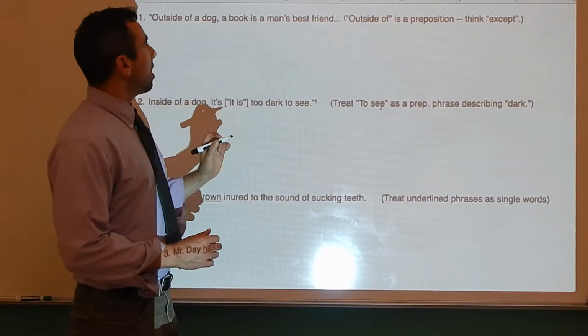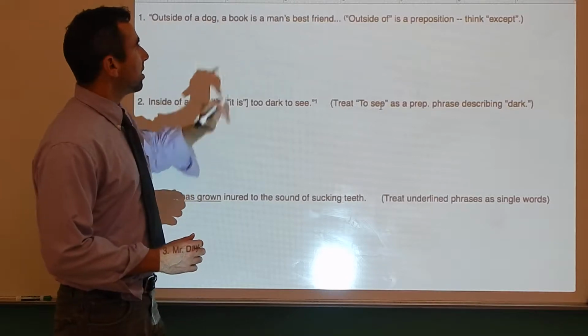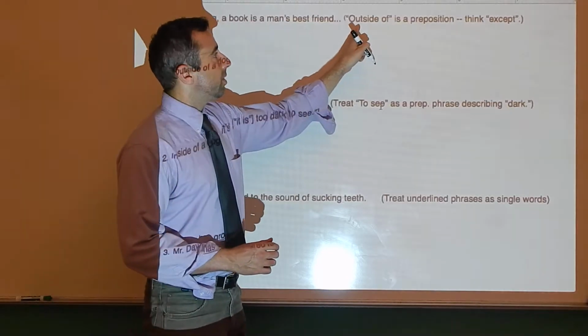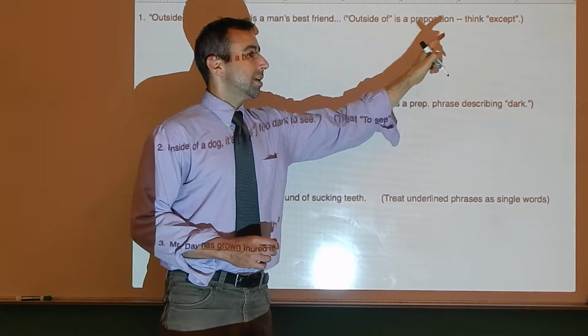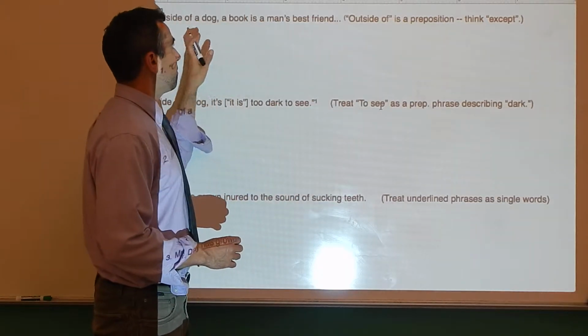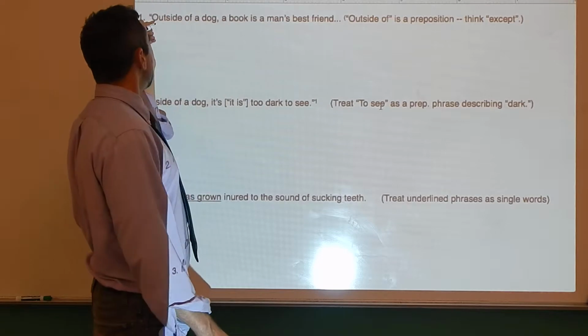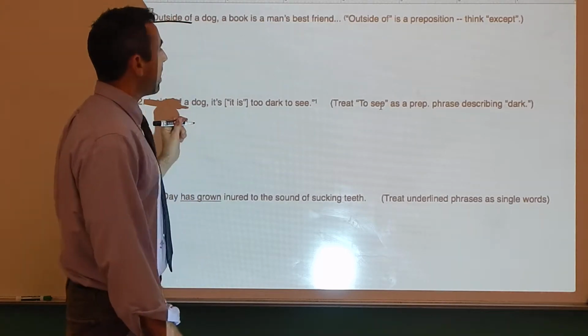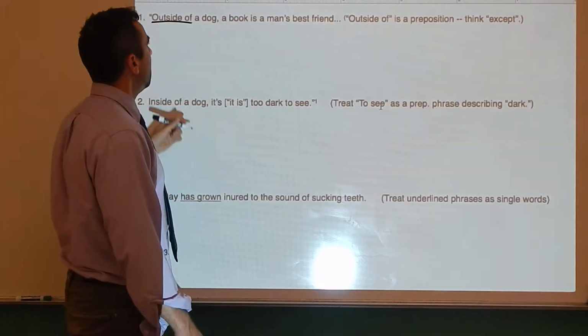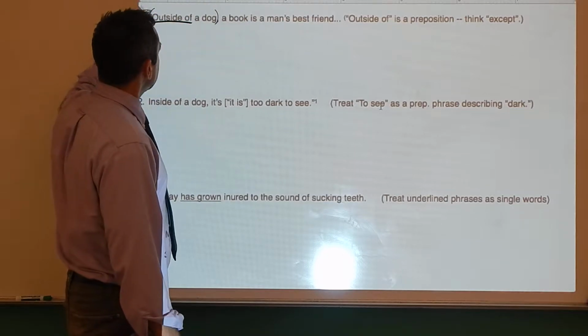Outside of a dog, a book is a man's best friend. We have a note here. Outside of is a preposition. Think except. So like except for a dog, a book is a man's best friend. So we're going to treat outside of as a single preposition. So if you don't have it underlined, you can underline it now. And here's our prepositional phrase.